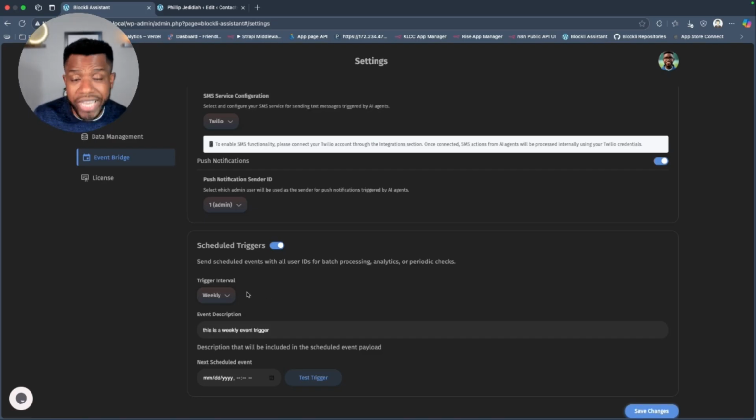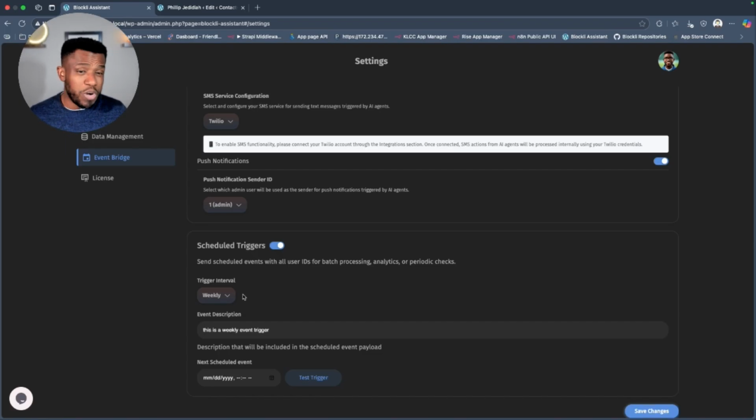So here you can schedule what we call your scheduled events. What is this? If you set this to weekly, which we recommend, once a week, the AI agent will crawl every single user. So now we're talking about if you have 1,000 users, each user has an agent. So once a week, each user's agent will go in and look at what the user has done for that week. And then at the end of the week, send them a summary report or a congratulation email.